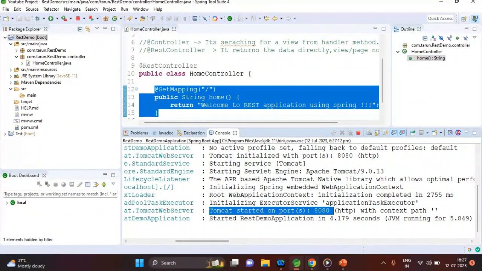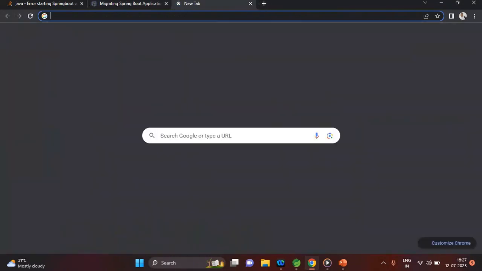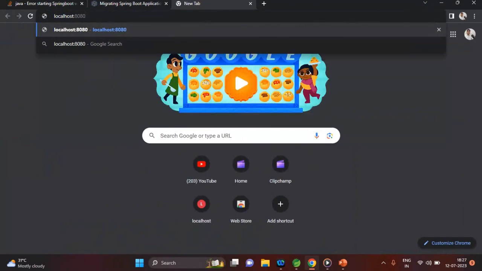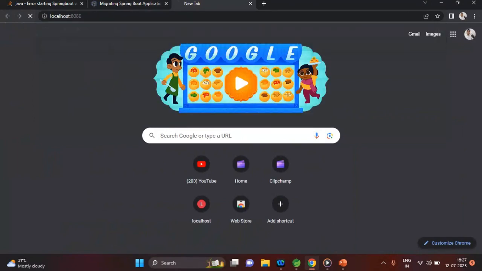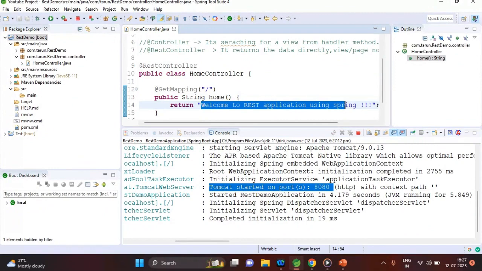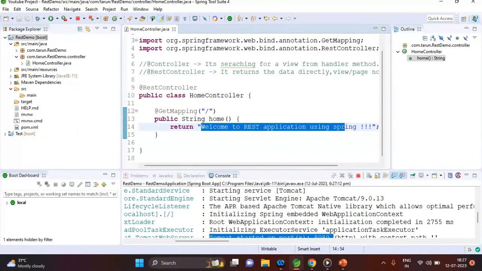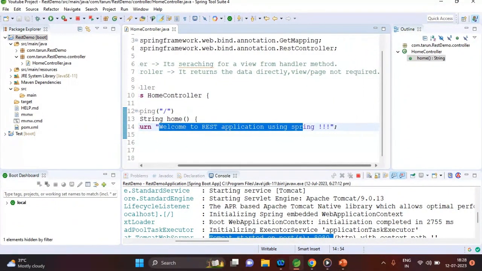Just go to the browser and fire localhost:8080/. You can see "Welcome to REST application using string", which we have returned from our handler. That means our REST API is working fine. In this way you can create a REST API.